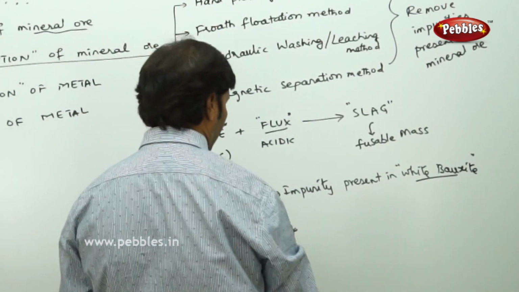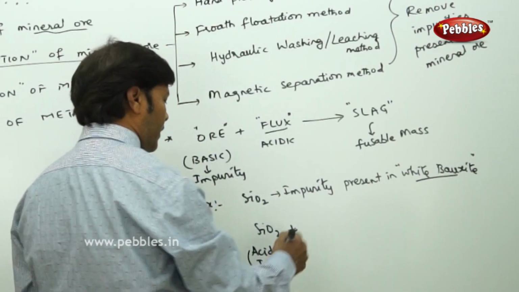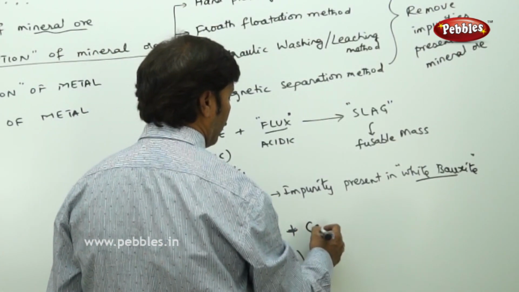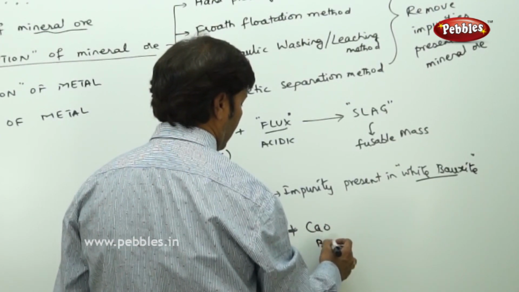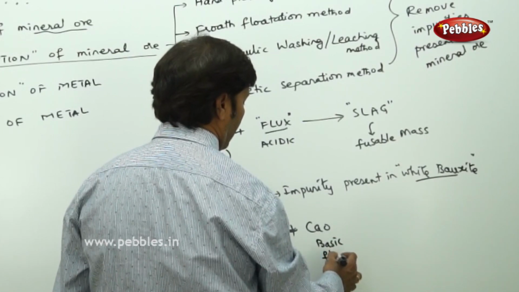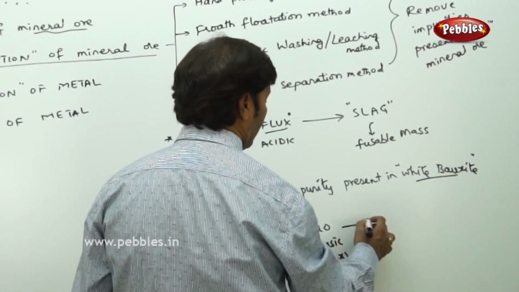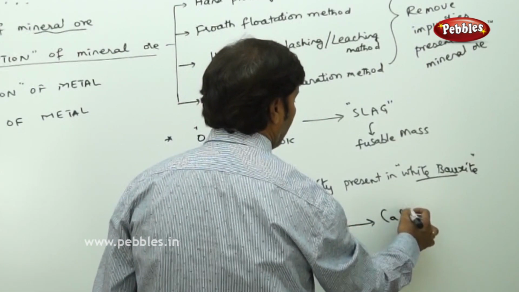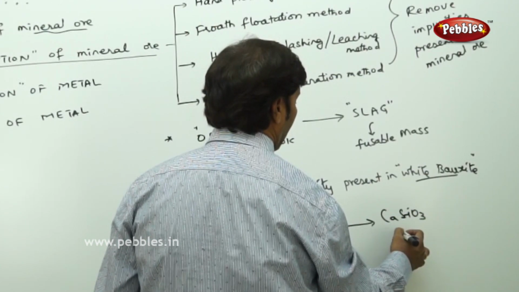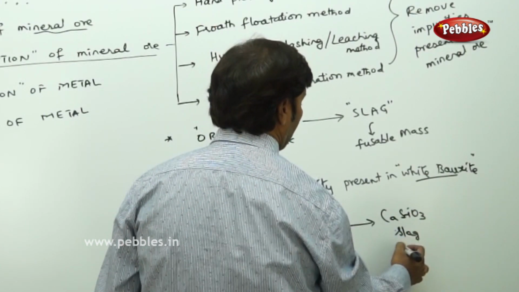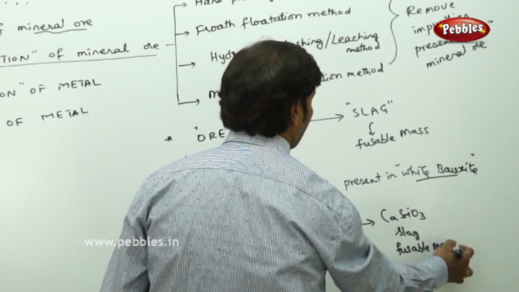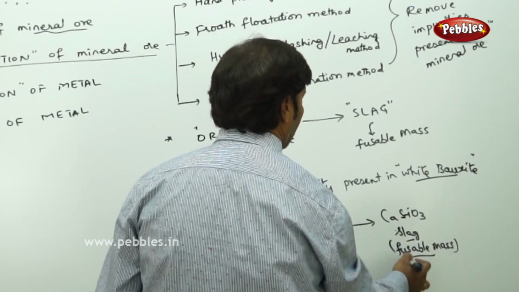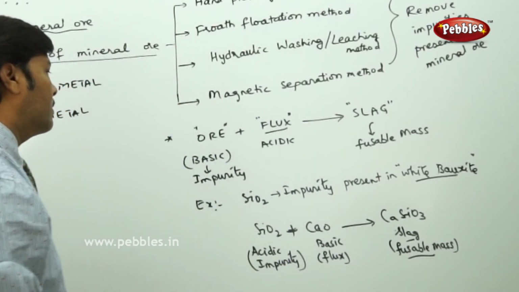Acidic impurity, basic flux. You can take calcium oxide as a basic flux. So you get calcium silicate, that is slag. Slag is the fusible mass.